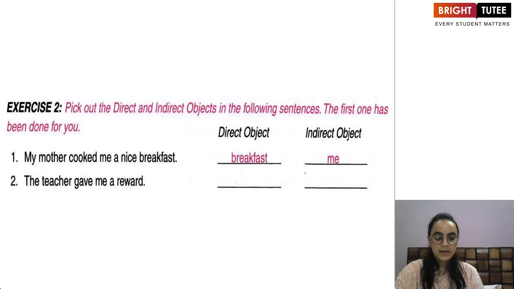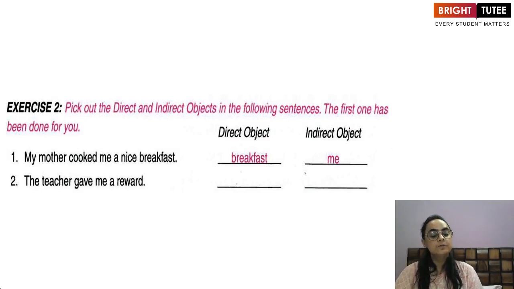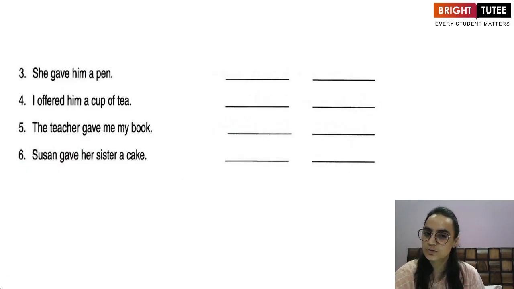Alright. The next question says, pick out the direct and the indirect object in the following sentences. The first one has been done. So out of 10, since the first one is done, we'll do the next 4. The teacher gave me a reward. What are the two objects? Me and a reward. Direct object is a name which is given to something. So what is the name which is given here? A reward. And whom? Who's the receiver of the reward? Me. So that is an indirect object.